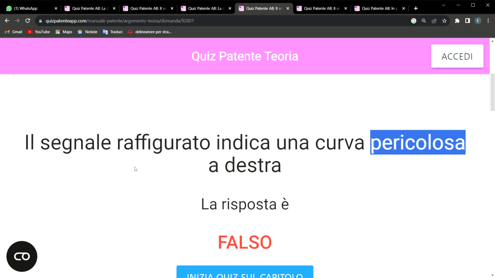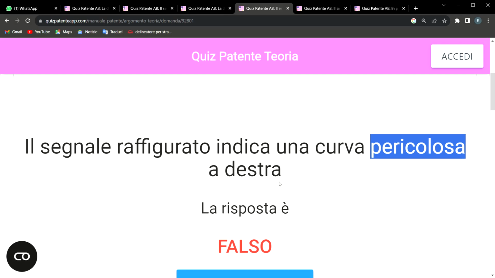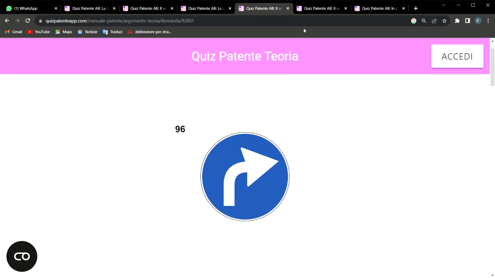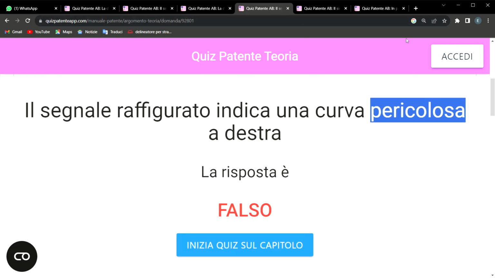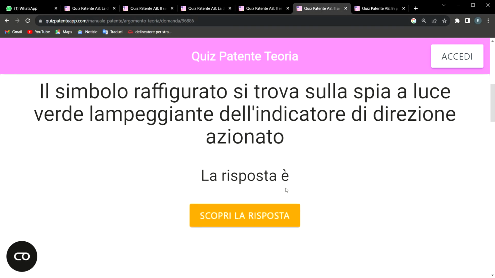It's simply saying that this symbol is a dangerous curve at your right hand side. So it's false. It's an obligatory sign, not a segnale di pericolo. So take note of that.